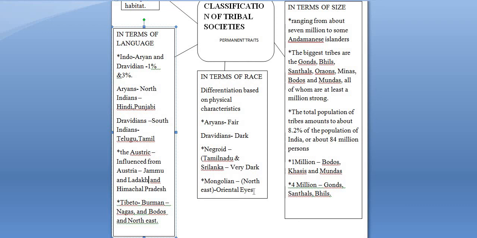If we see the people of other states in India, they have either a blonde eye or large eyes, but the eyes of the people of northeast India are oriental in shape. So this is how we can differentiate the tribal communities or people living in different parts of India through their physical appearance.